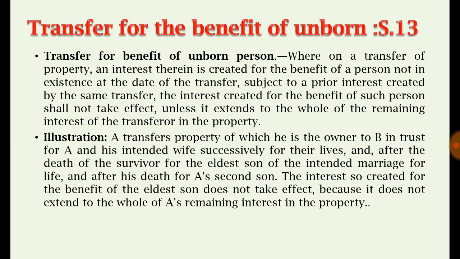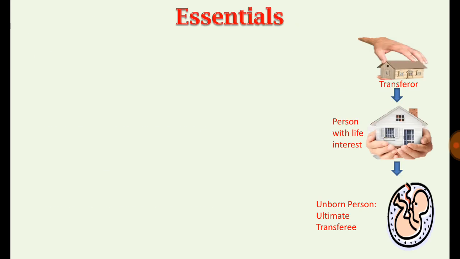So the illustration provides that property can be transferred to an unborn person, but by creating a prior life interest in favor of a person who is living at the date of transfer, and the ultimate beneficiary should get the property ultimately. So this is the illustration that is provided. Let me see what are the essentials by which the property can be transferred for the benefit of an unborn person.